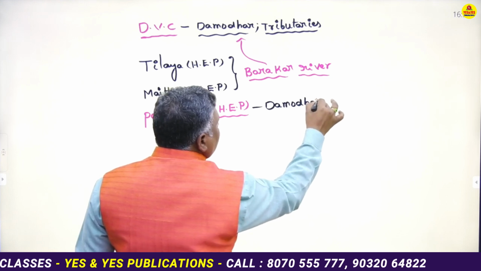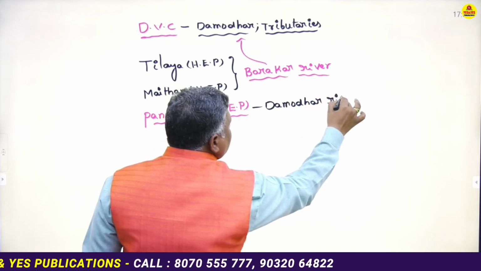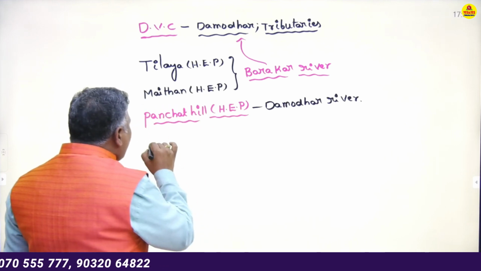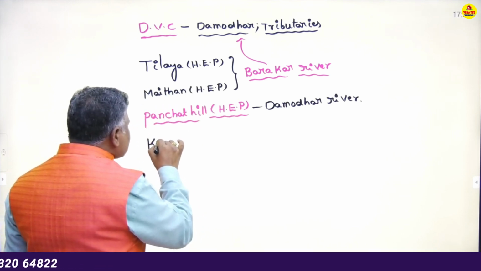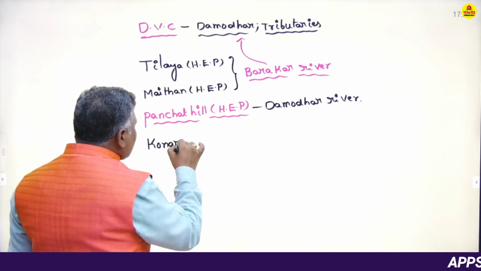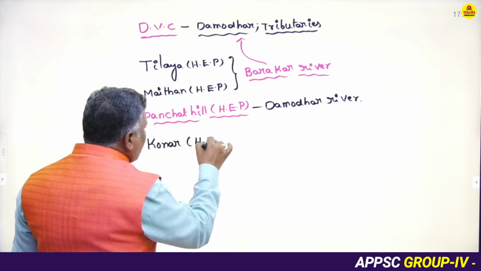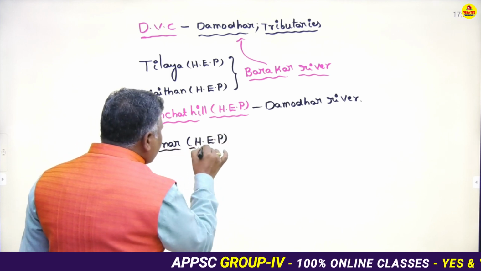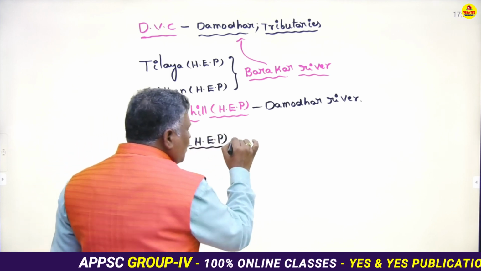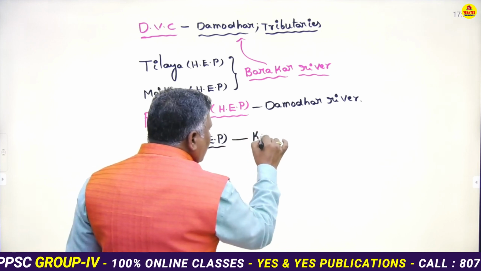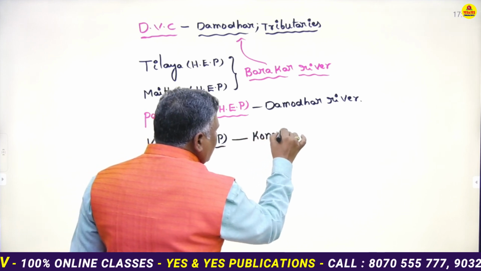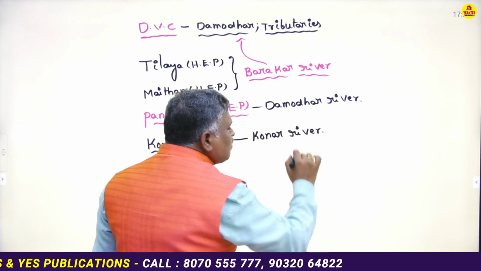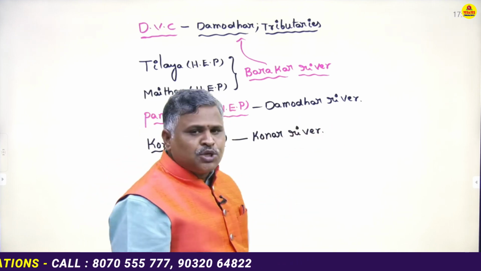Next one, Konar hydroelectric power plants. The Konar hydroelectric power plants were built across the Konar River. Sir, these are prominent hydroelectric power plants built across Damodar and its tributaries.